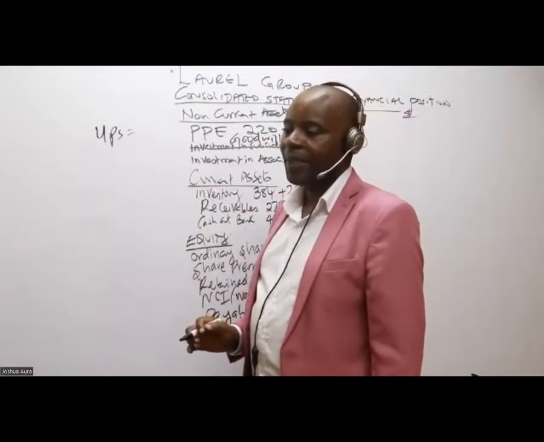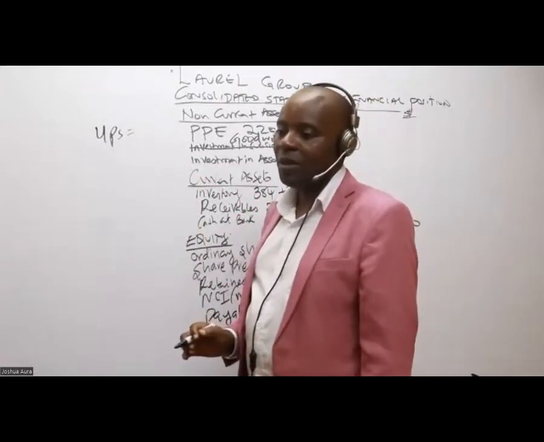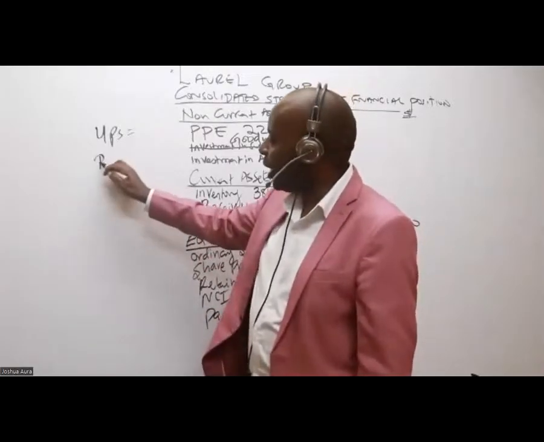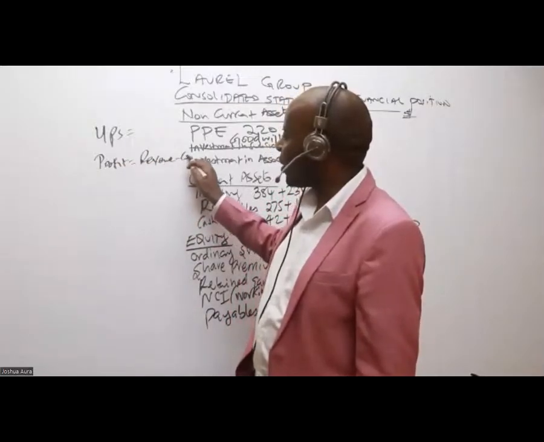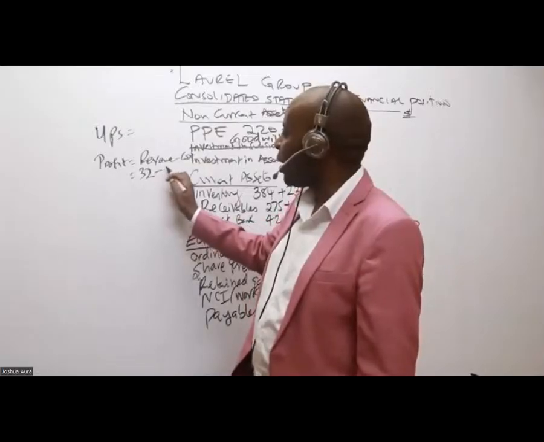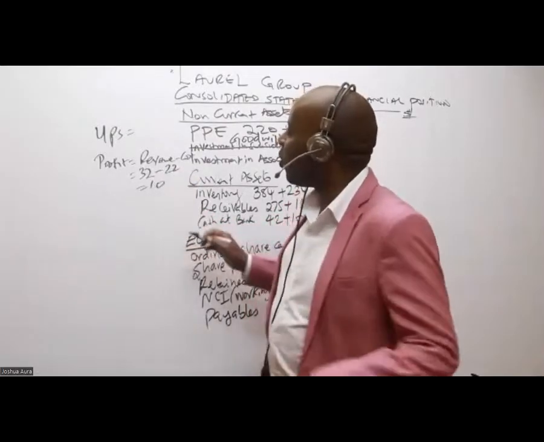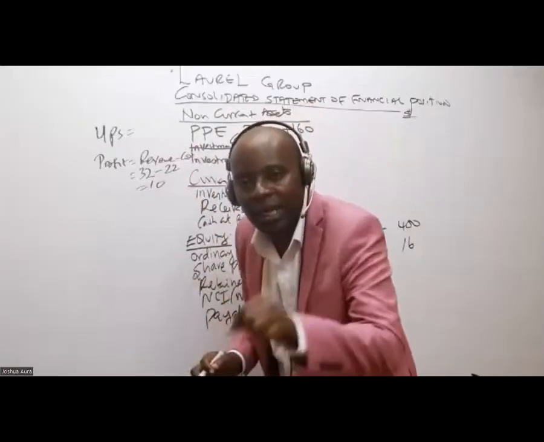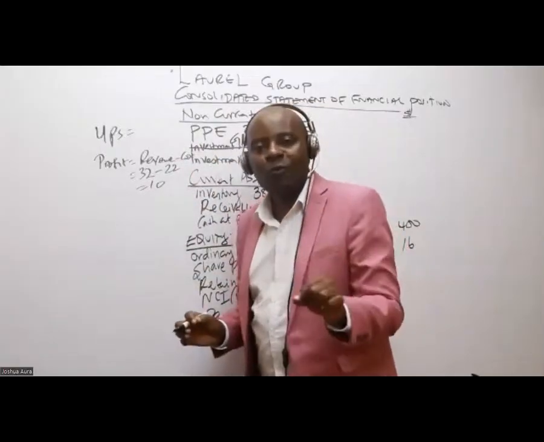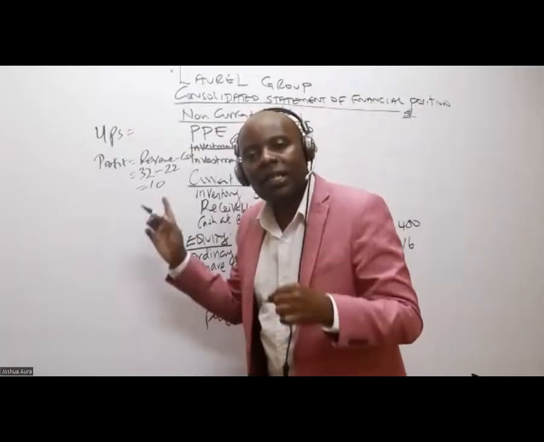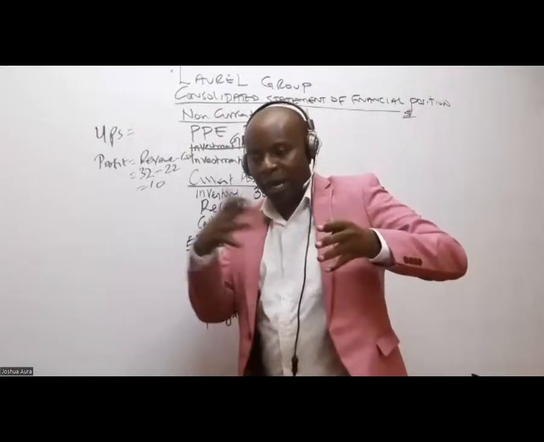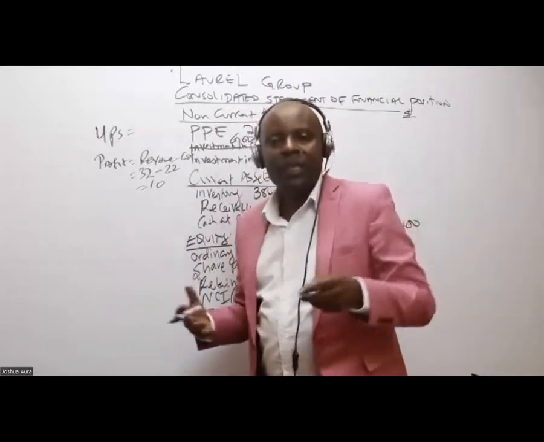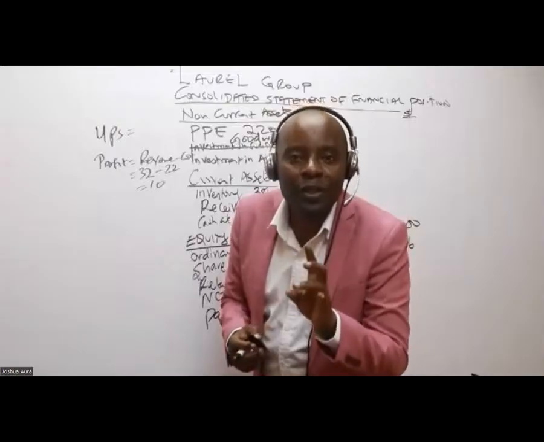UPS. None had been sold. So remember, to get profit generally, we take revenue minus cost. Revenue is 32 million minus 22, which gives me 10. And all this profit is well within the group. Unfortunately, this is in inventory because we moved these goods from one company to another sister company. So basically, inventory is overstated.